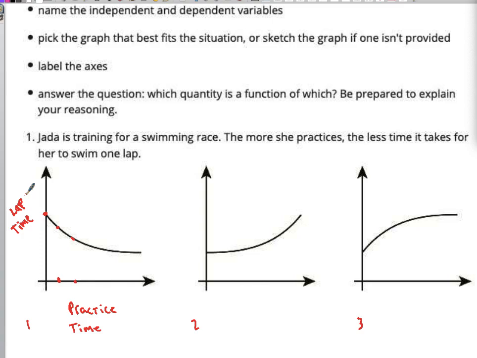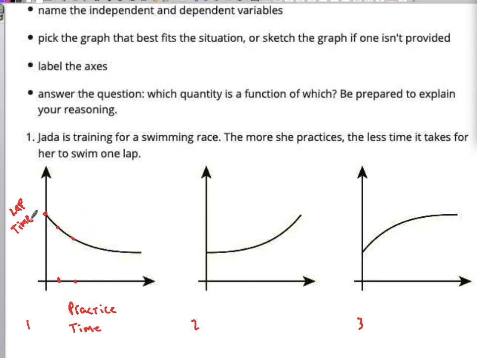Good. Well said. Had 1 person answer. I think everybody else must be asleep. Good. Okay, another one. Thank you. All right. Lap time is a function of practice time. Okay, good. Another one there. Lap time is a function of practice time.